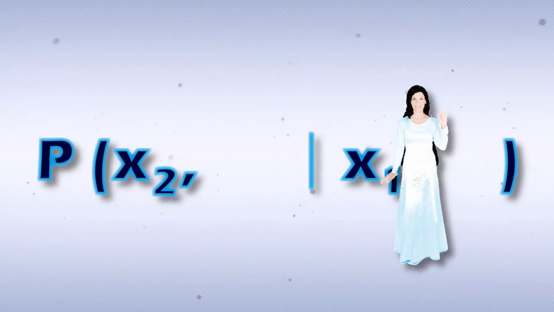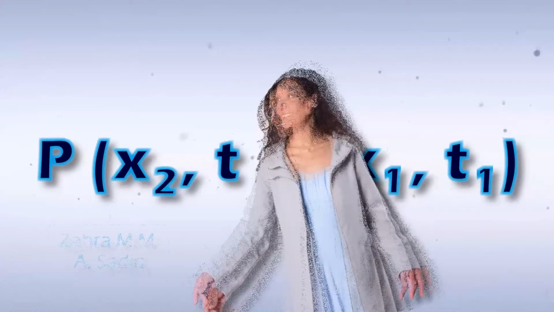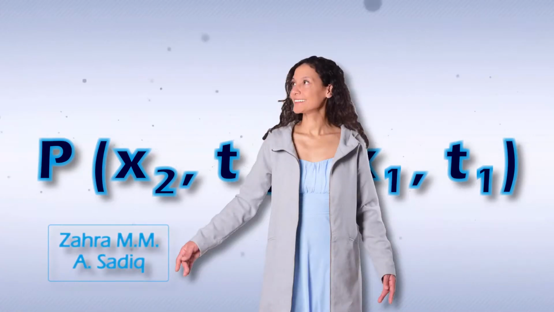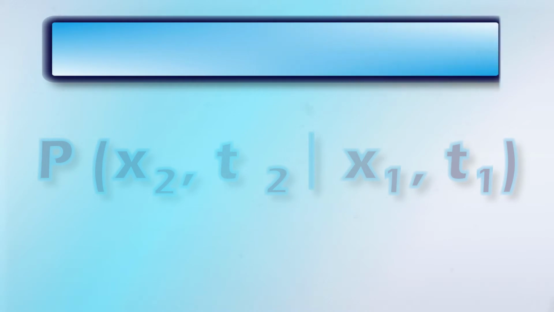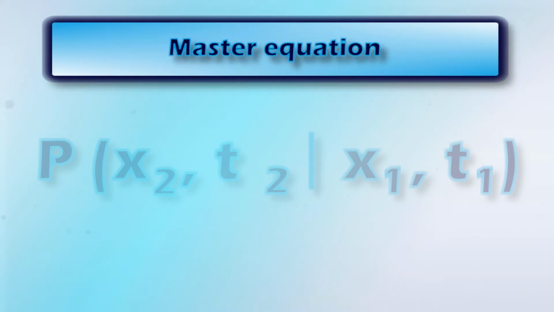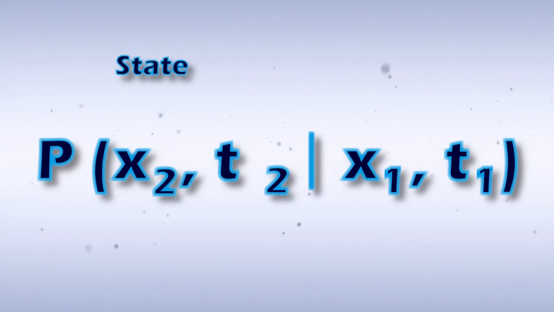I create a Born-Markovian operator with a reinforcement learning procedure and a quantum neural master equation to calculate the optimal policy of the agent and the transition probability of states. The master equation is a partial differential equation. A partial differential equation contains multivariable functions and their partial derivatives. I use it to calculate the probability of a state at a point of time.